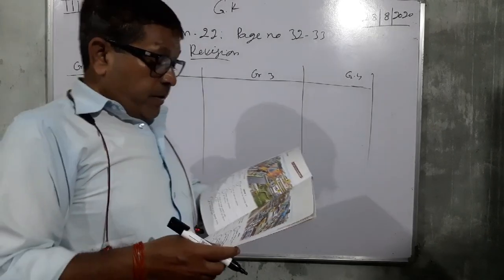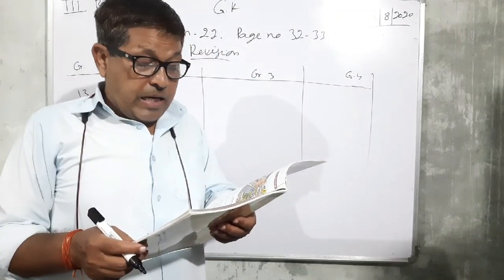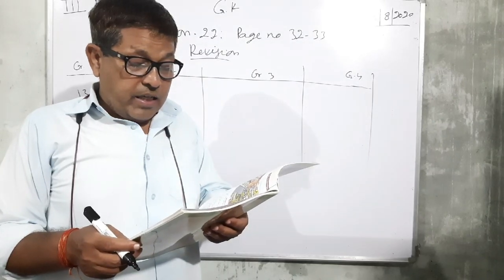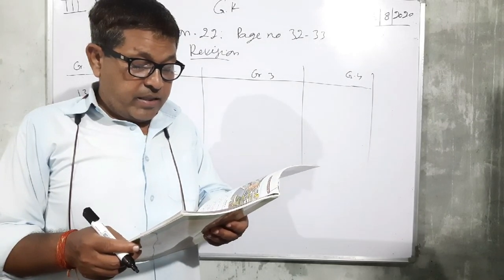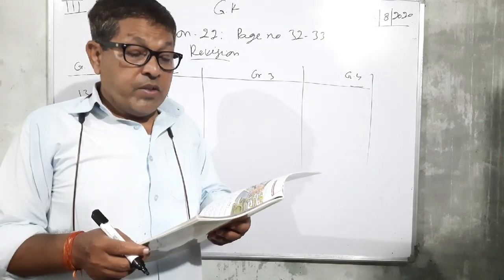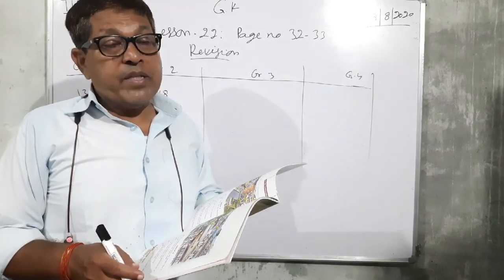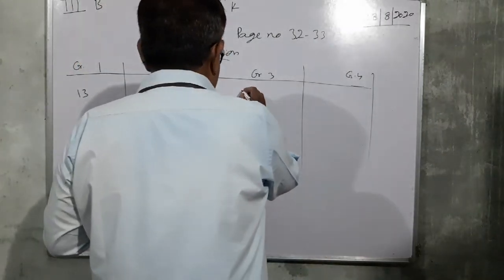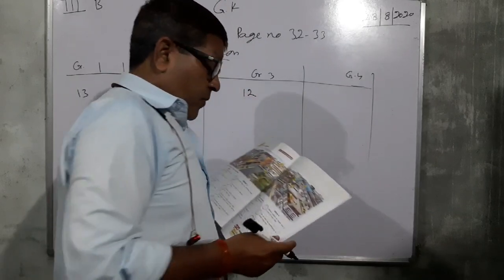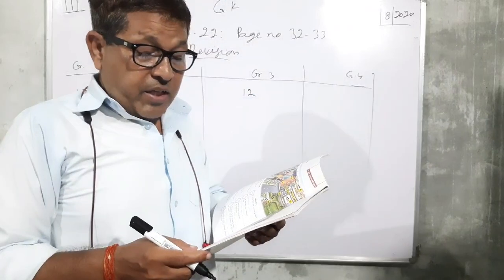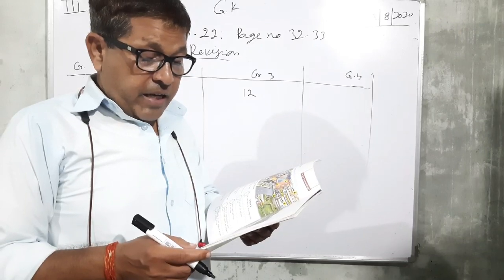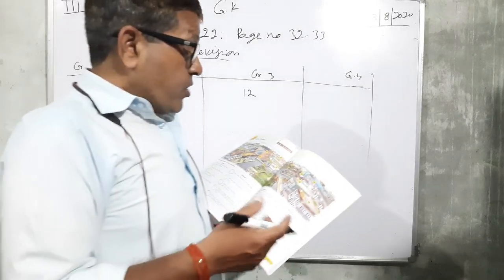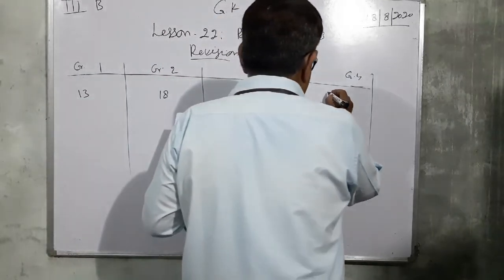Now see next. This means of land transport saves time and does not let people get caught in the traffic jam. So where does this happen? This happens in the metro station. So its number is given as 12. And group 4, different subjects are taught here. It is a must for every child. Where does this happen? This happens in the school. So its number is given as 16.